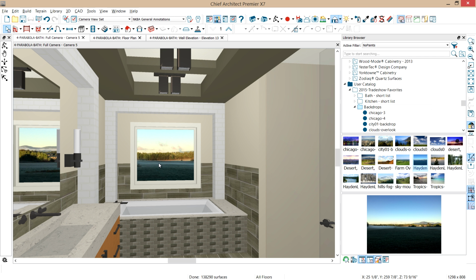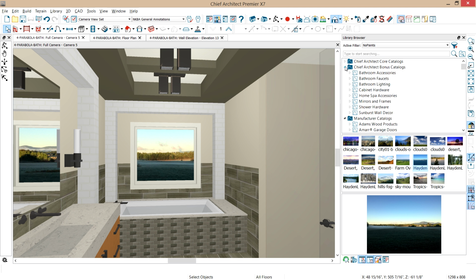And you can then customize that to your client's project and really help make it more personal and get them emotionally involved, and may help you sell the job a little quicker. The other thing is to add accessories. You'll find in the library in Chief Architect core and bonus catalogs.